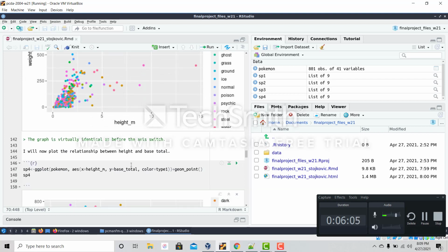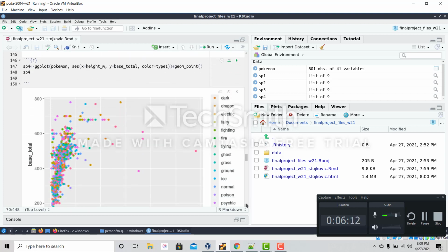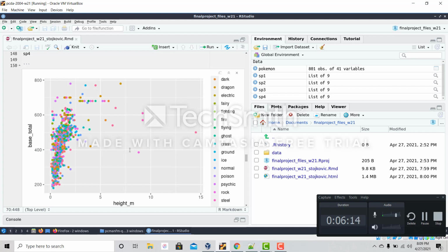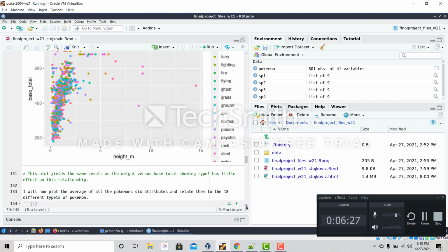My fourth scatter plot, I tried to see the relationship between height and base total. This was mostly the same as the scatter plot between weight and base total, but this one had a little bit more correlation. And I'm starting to sound like a broken record, but once again, type 1 has nothing to do with this relationship besides these outliers.